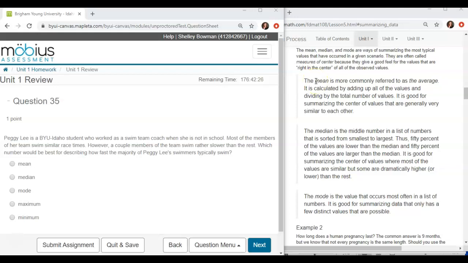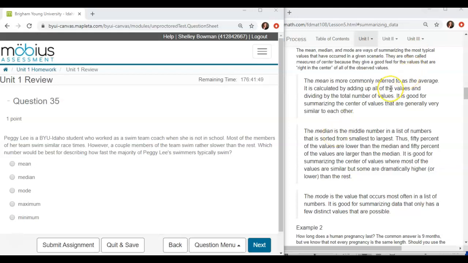You'll see I have the interactive textbook over here to refer to. Mean means the average. This is by adding everything up and dividing by the total number. Median is the very middle number, which means 50% of the data points are above and 50% are below. This is good for summarizing centers of value where most of the values are similar, but some are dramatically higher or lower than the rest. The mode is the value that occurs most often in a list of numbers. It's good for summarizing data that only has a few distinct values that are possible.